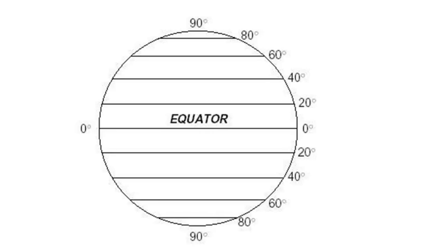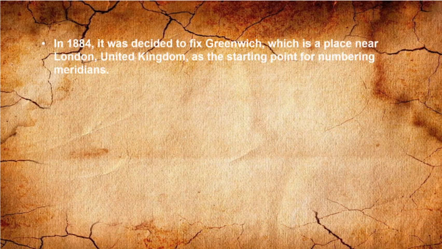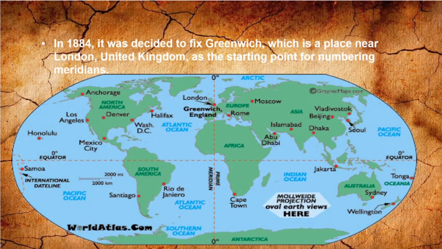We have already studied that to number the parallels we start from the equator. In the same way, we need a starting point to number the meridians. In 1884, it was decided to fix Greenwich, which is a place near London, United Kingdom, as the starting point for numbering meridians.